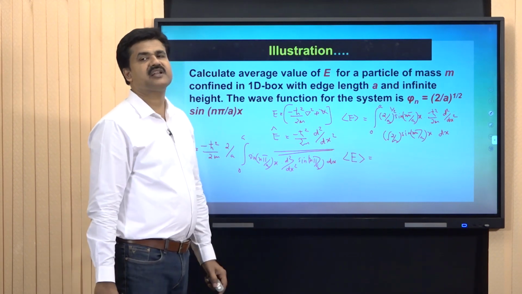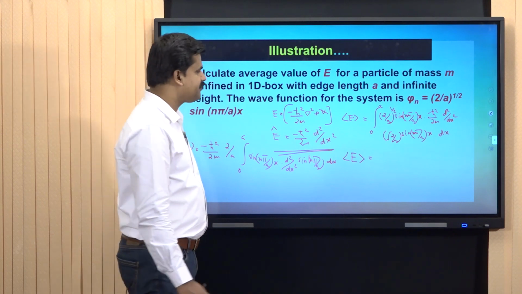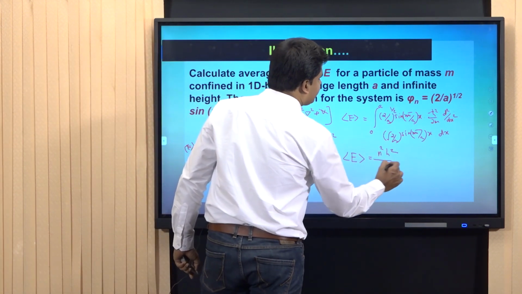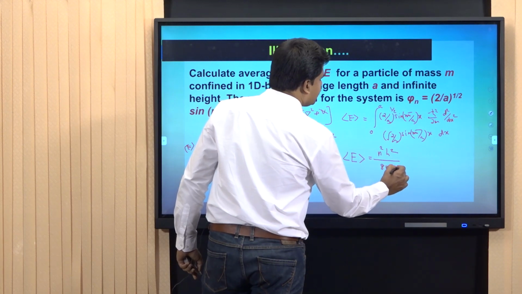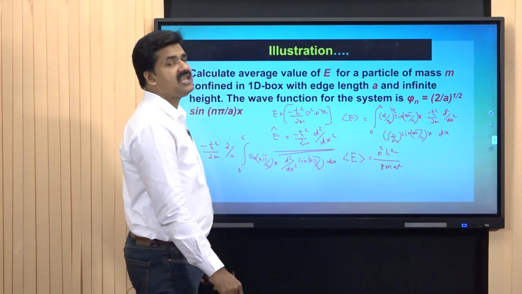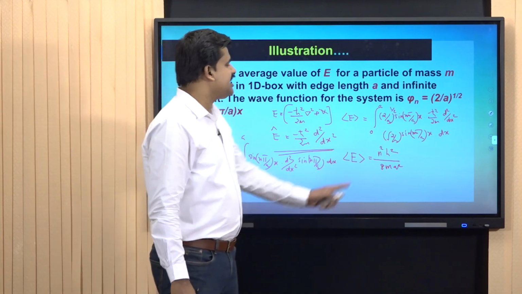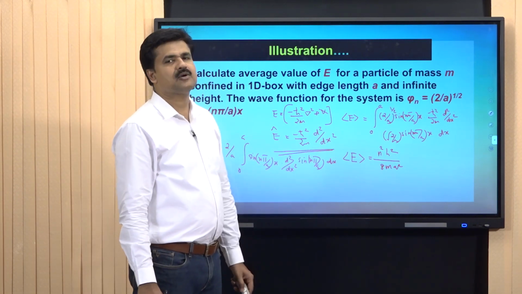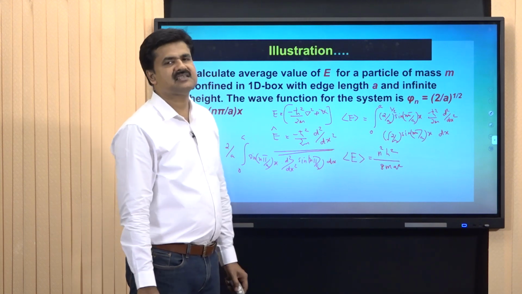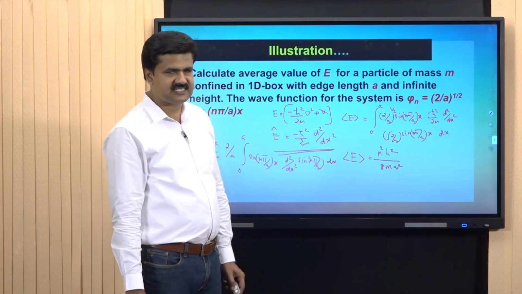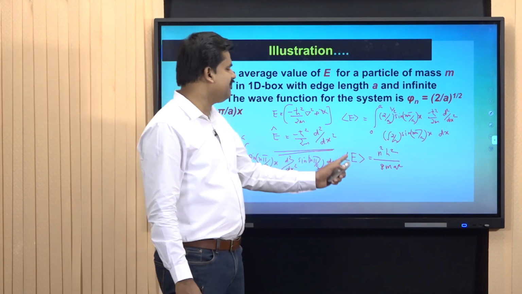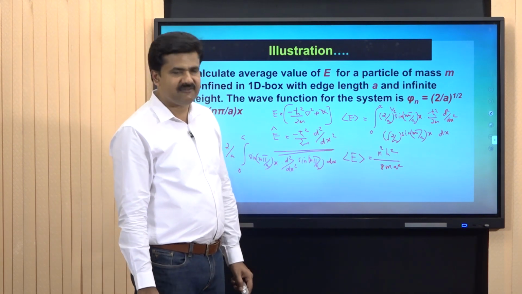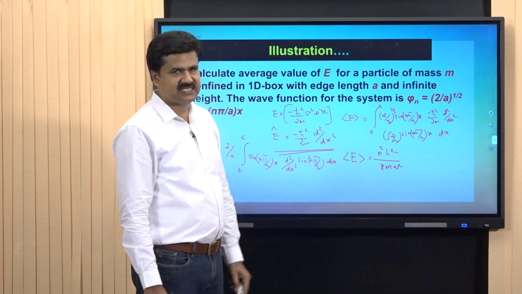What is the expression for energy of the particle in 1D box problem? That is equal to n square h square divided by 8ma square. Here a is the edge length, m is the mass of the particle, n is the quantum number, h is Max Planck's constant. Therefore, E average is equal to n square h square divided by 8ma square.